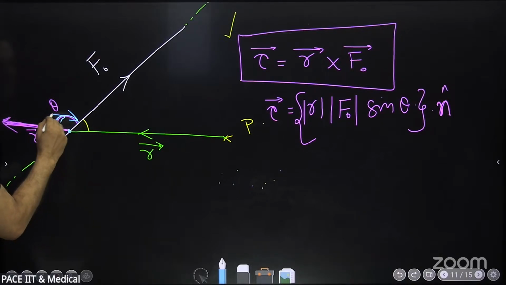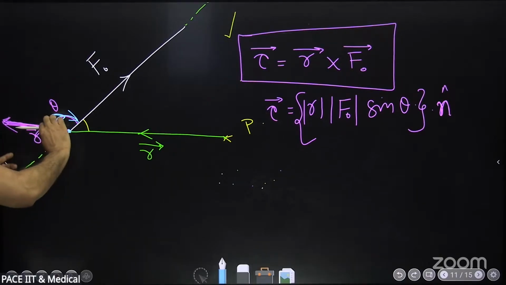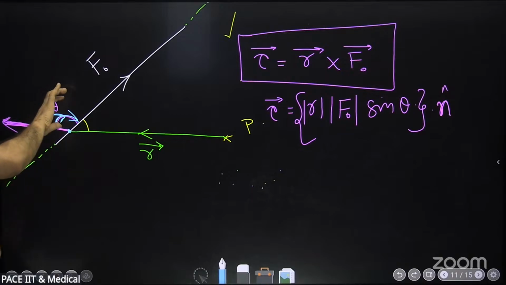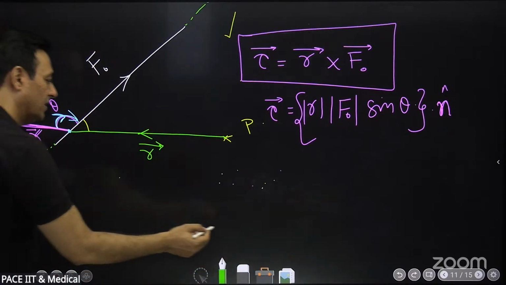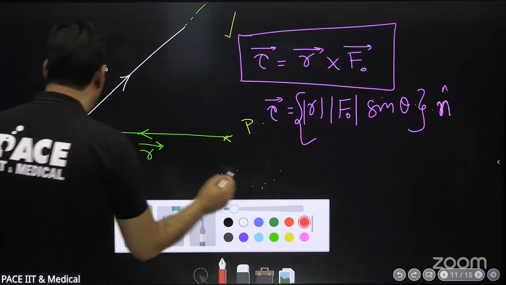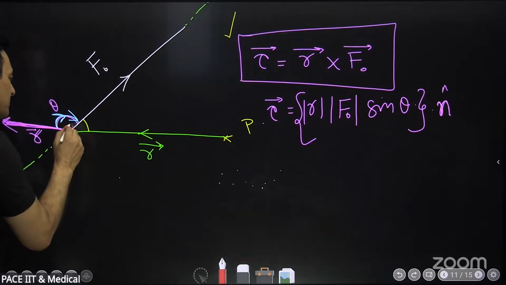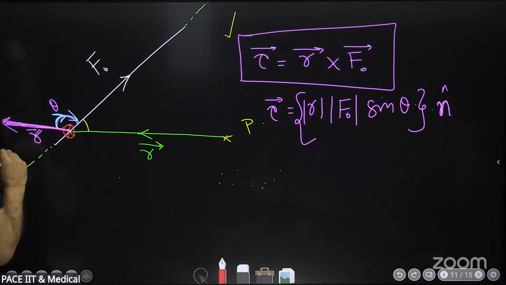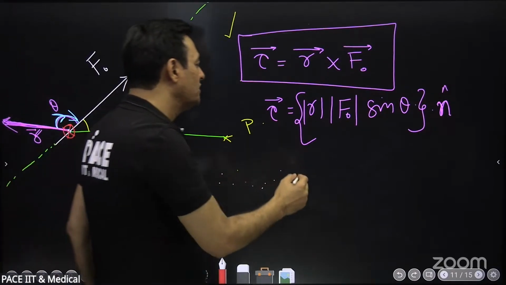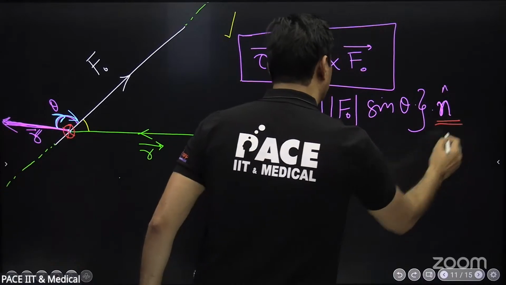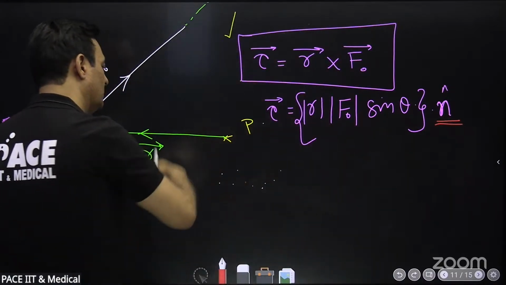R cross F, I am going to turn R towards F. And when I'm curling my fingers from R to F, the thumb is pointing into the plane of the board, yes or no? Yes. Great. So I'm marking that R cross F comes out to be into the plane, and this will be equal to this much. So I got the direction of n cap. N cap is into the plane.